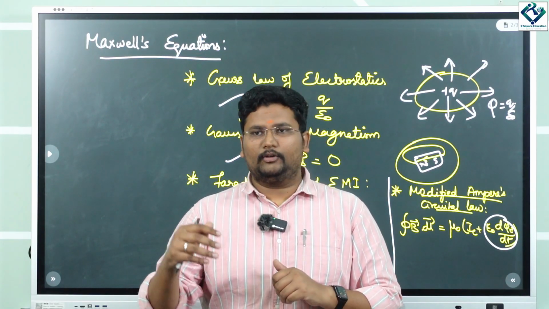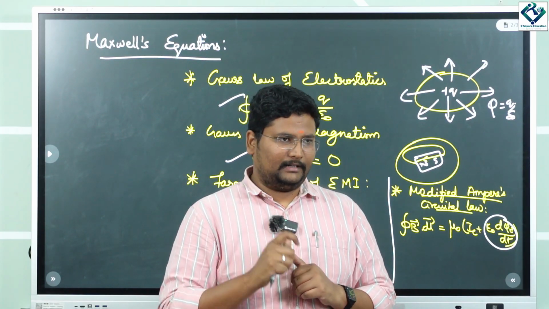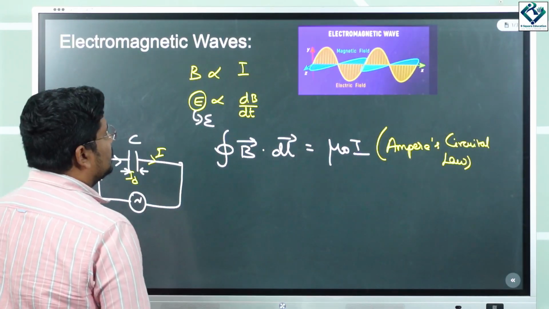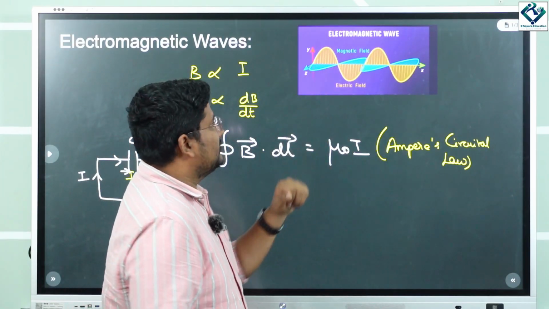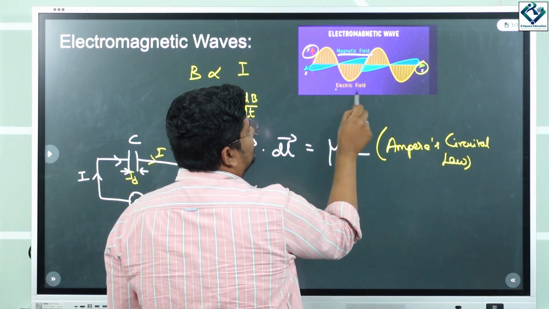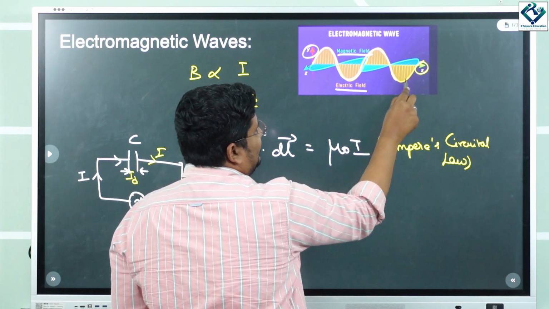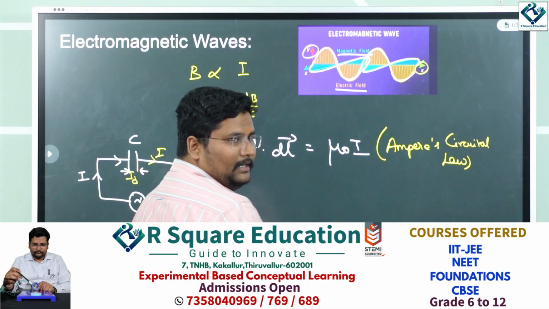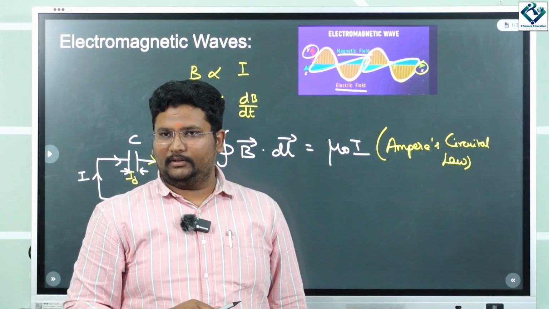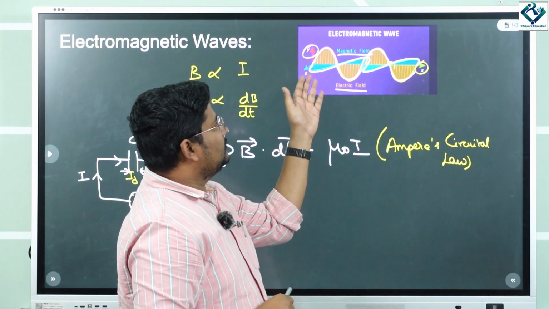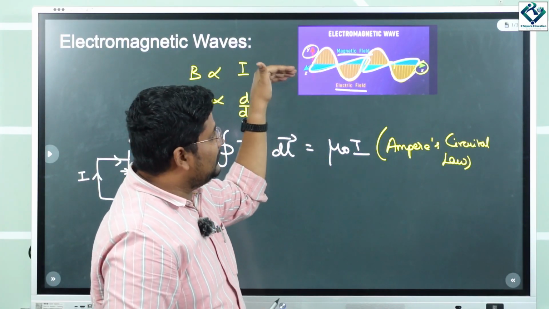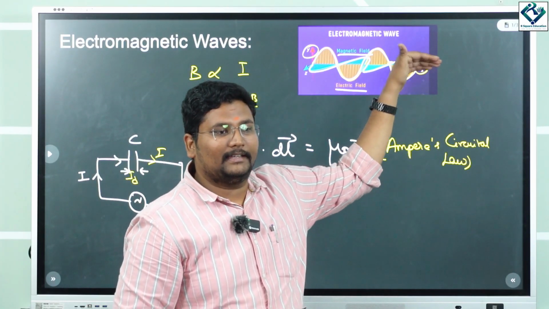Okay, so further, when we go deeper into the chapter, we will see the equations of the electric field and magnetic field with respect to electromagnetic waves. Okay, so this is nothing but the electromagnetic wave. You can see there is going to be a time varying field, right? So this is the magnetic field and this is the electric field. And you can see they are both mutually perpendicular, at 90 degrees. Okay, right? One will be a sine wave, and the other will be almost the same with a phase shift. Okay? They both are going to be transmitted through another axis.